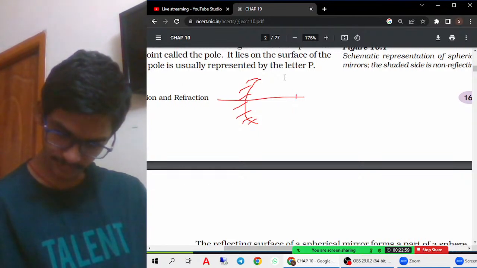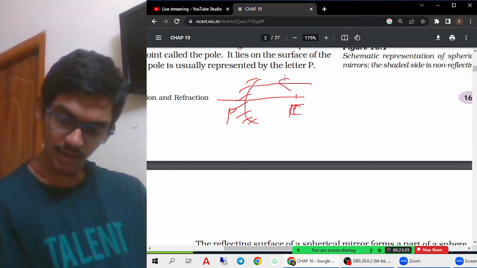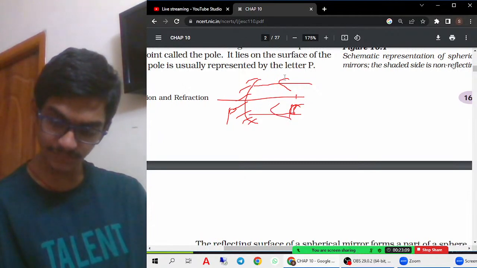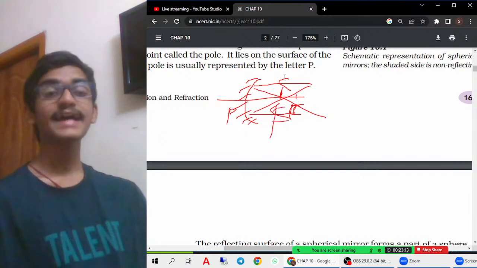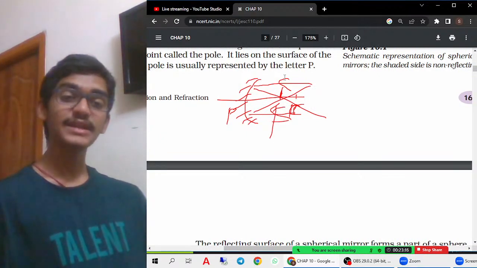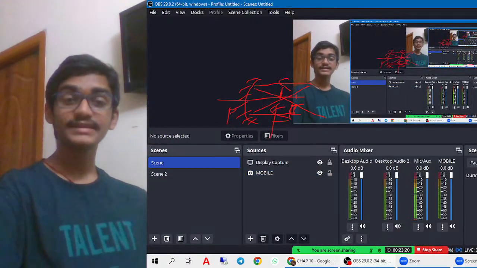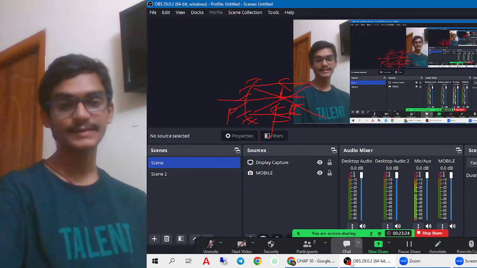Now this is the pole, and this is the center of curvature. When light rays strike the mirror, they meet at one point. That point is called the principal focus. So the principal focus of a concave mirror is the point at which light rays striking the concave mirror meet.